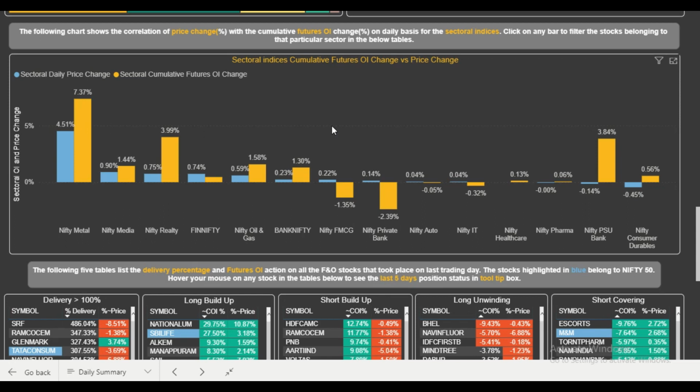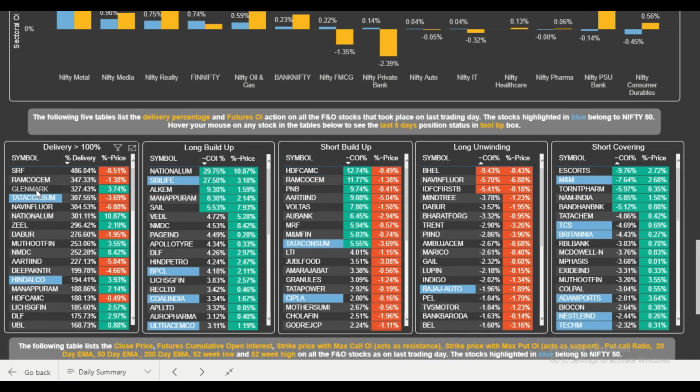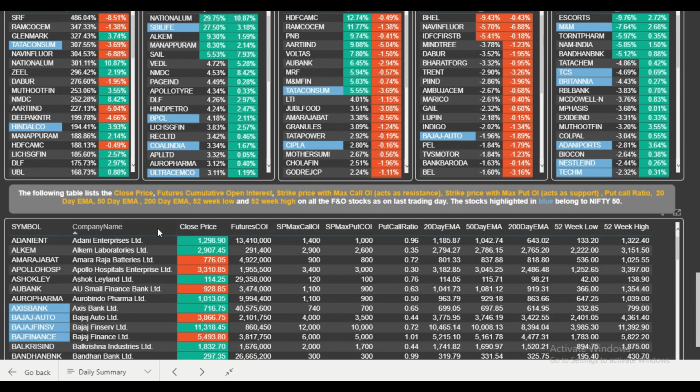For example, as you can see, this table gives you the combined view, where you can see the open interest generated in the last Friday or the last trading day and the rise in the price of the Nifty Metal Index. So this is the index view, giving you the total cumulative futures OI change in the index and the price change in the index. Below are the tables which give you the stocks detail about the delivery percentage, that is the cash market buying, then the futures long build up, short build up, long unwinding, and short covering. Recently we have also added a table which gives you a detailed view of that particular stock, showing what is going on in it at one glance.